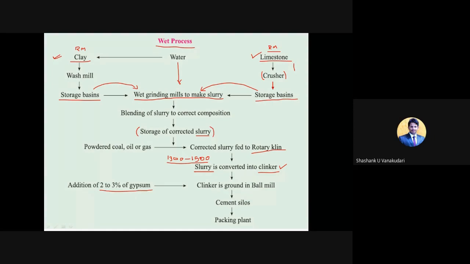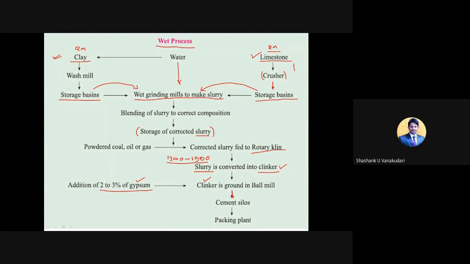Okay, so the main reason to add this gypsum is that it provides a certain amount of binding properties within the cement material. In the ball mill we add gypsum as well as clinker, and they make it uniform in texture, and then send it to the cement silo. Cement silo is like a big chamber where the entire cement powder is stored. It's like a storage place.